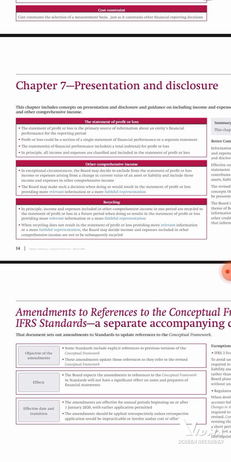Whereas the statement of financial position looks at the entity's financial standing as at that date. So at that date, how do you stand in terms of assets, in terms of liabilities, and in terms of equity. Whereas the statement of changes in equity looks at how your equity is changing in terms of retained earnings, in terms of surplus, in terms of shareholders' equity, all those ones. Then the statement of cash flows shows how your free cash flows are moving, how your income is coming in, and how it is going out. So, majorly that is the conceptual framework we were supposed to look at.